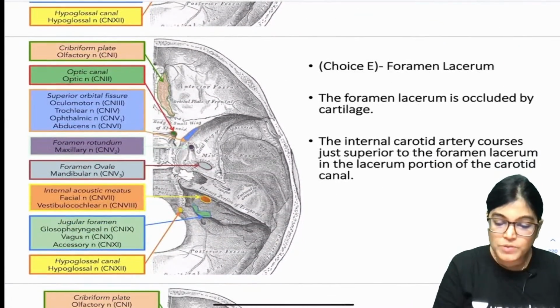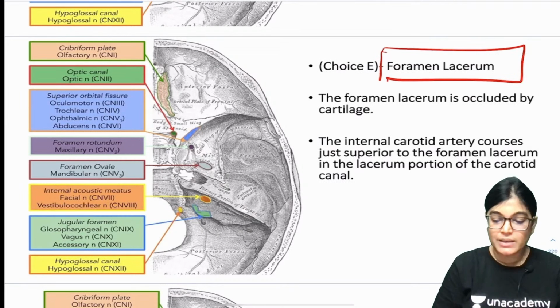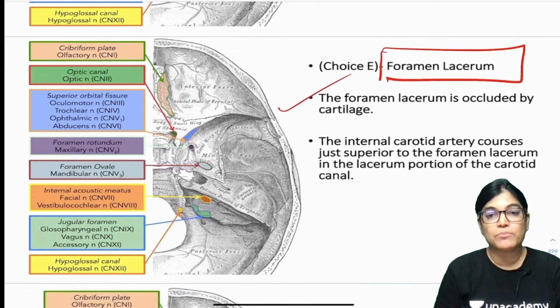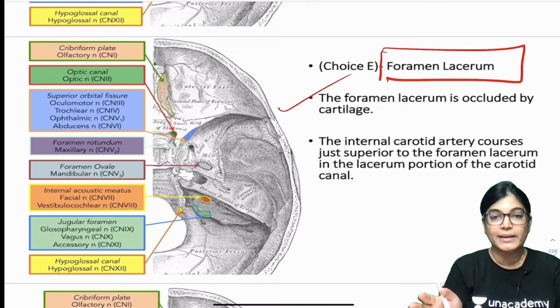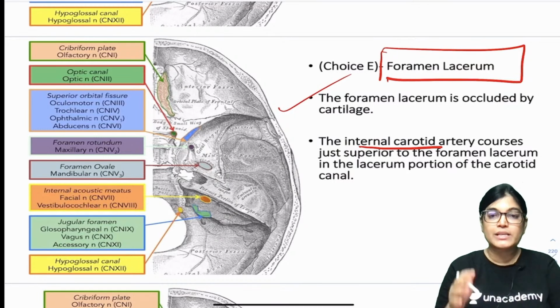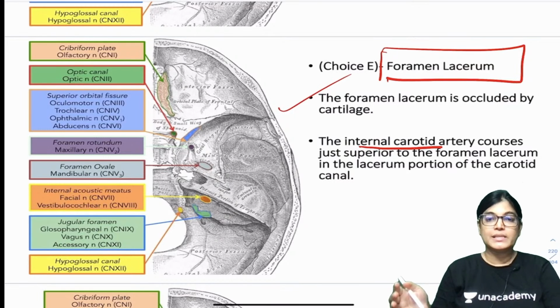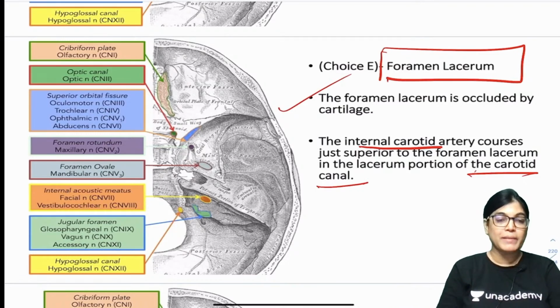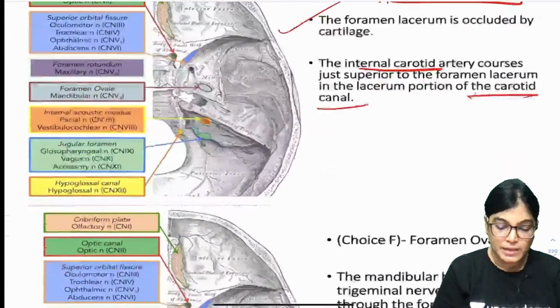Now the other option was foramen lacerum. My dear friends, generally foramen lacerum is occluded at times by cartilage, and the important structure coursing through it is the internal carotid artery. Internal carotid artery is coursing through foramen lacerum ultimately to reach the carotid canal. This was not compressed and this was not mentioned in the MCQ. So this can't be the correct answer.